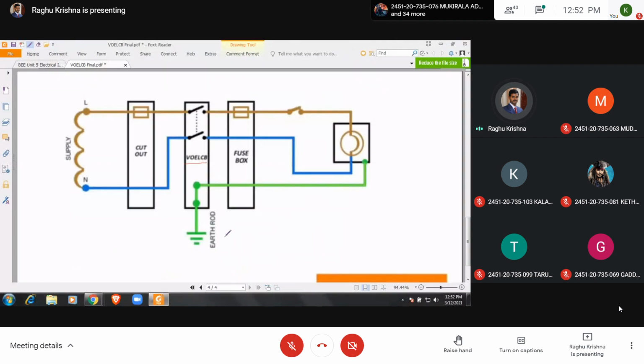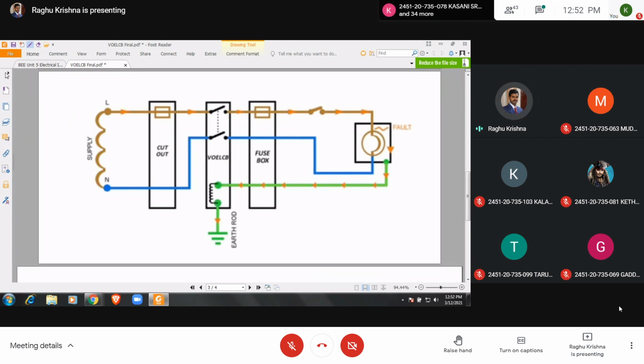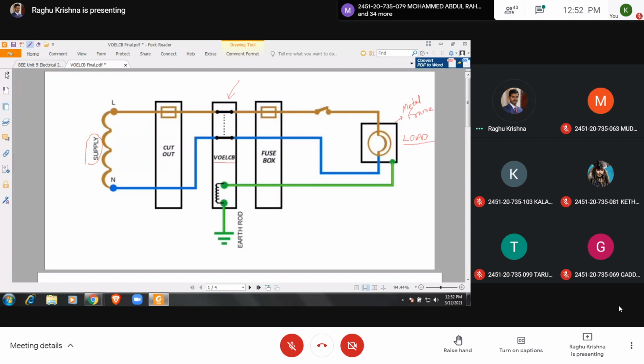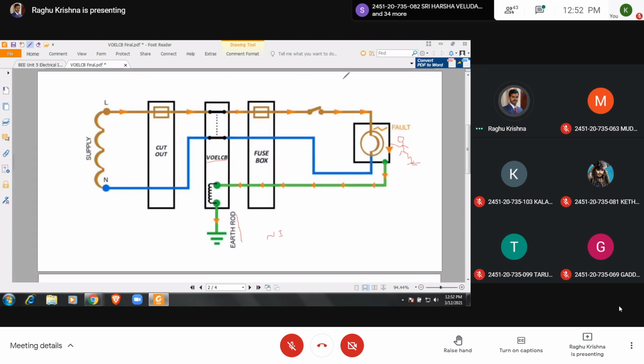If you are clear with this, I will go for the next topic, current operated ELCB. If you have any doubts, you can ask me. So once again, very simple. Between the supply and the load, we are providing this voltage operated ELCB. When an earth fault occurs, when the current carrying conductor touches the metal frame, if a person touches it, he will get severe shock. In order to avoid this, we provide this voltage operated ELCB.